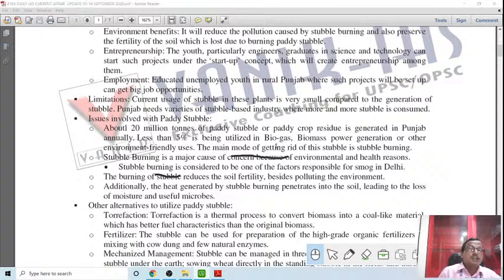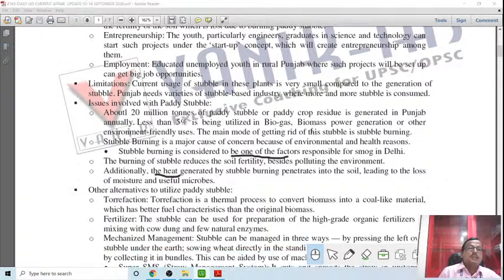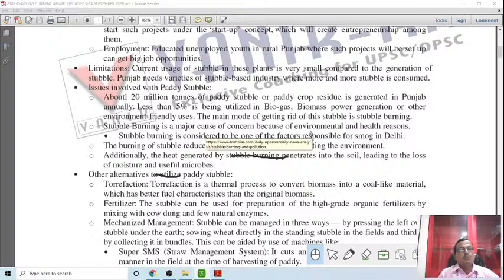And what are the other alternatives to utilize the paddy stubble? They are also given here. Paddy stubble is used for torrefaction. Torrefaction is a thermal process to convert biomass into coal-like material which can be burnt in future. Fertilizer: normally you know that biofertilizers and normal compost are created through these agricultural residues. Then mechanized management: stubble can be managed in 3 ways: by placing the leftover stubble under the earth, sowing wheat directly on the standing stubble in the field, and third, by collecting it in bundles.